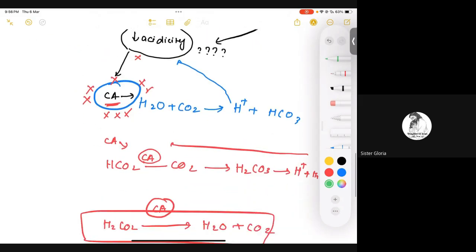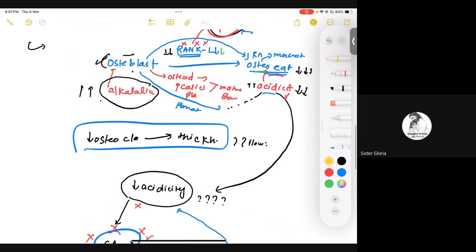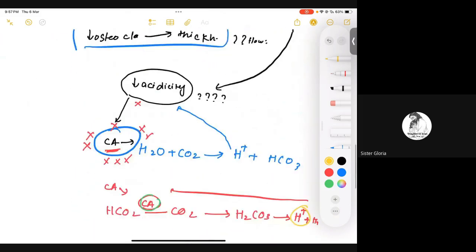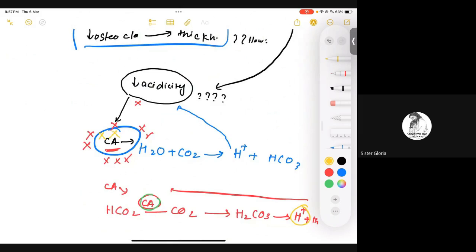Okay. So we were discussing carbonic anhydrase, right? Carbonic anhydrase basically gives us that acidic environment, and that acidic environment increases your osteoclastic activity. So what happens in osteopetrosis? The carbonic anhydrase activity is gone due to a certain mutation. If it's gone, what happens? Osteoclastic activity is gone, so you have increased osteoblastic activity.